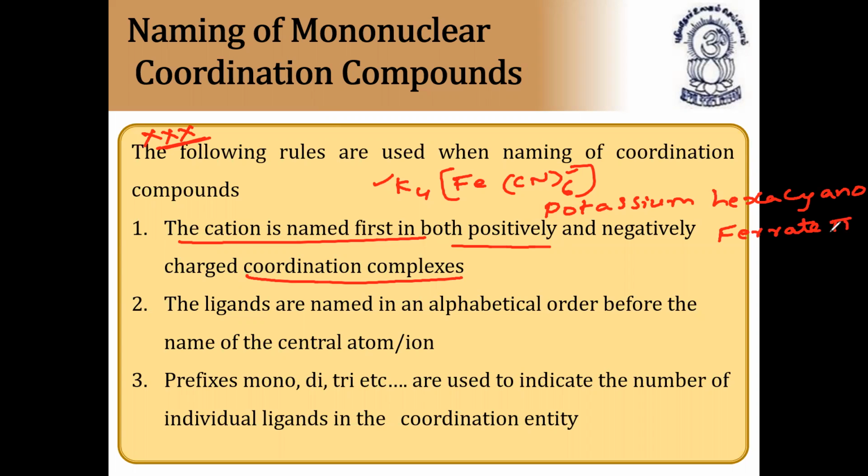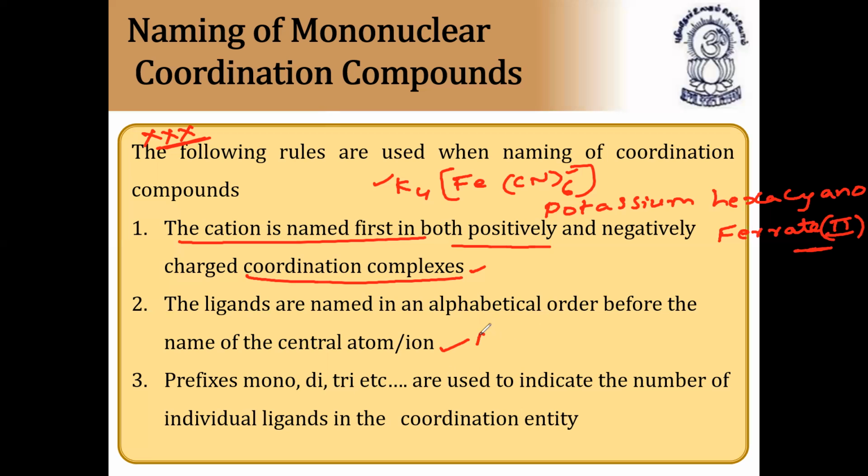Oxidation state of iron is 2. So this is the name of the compound. First, I hope you understood: the cation is named first in both positively and negatively charged coordination complexes. The ligands are named in alphabetical order before the name of the central atom or ion. Here it is only one ligand. If there are more than two ligands, we should follow alphabetical order.